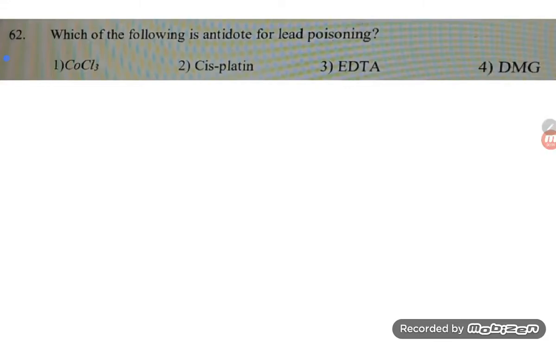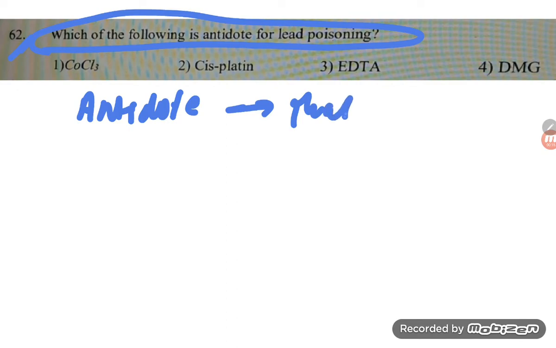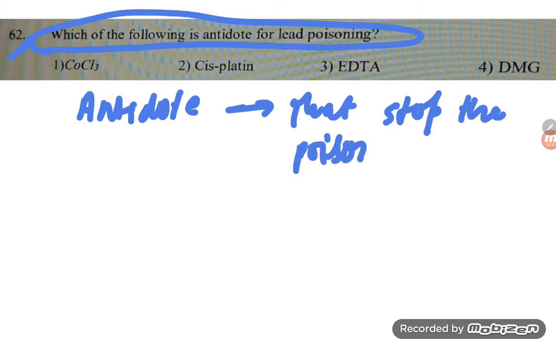Friend, now let us see problem number 62. The problem is saying, which of the following is the antidote for lead poisoning? Student, do you know the meaning of antidote? An antidote stops the poison. So anything which can stop the poison of a metal or any other thing is known as an antidote.